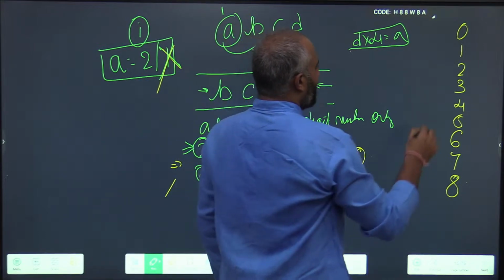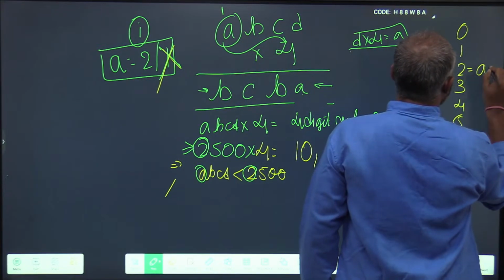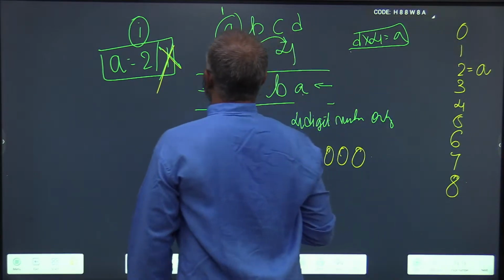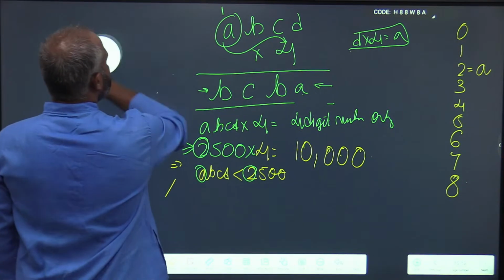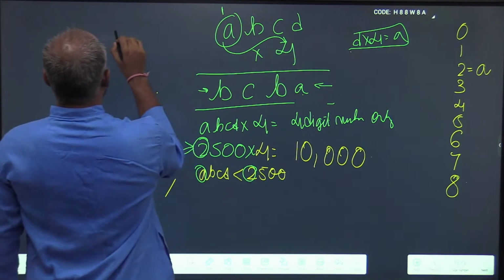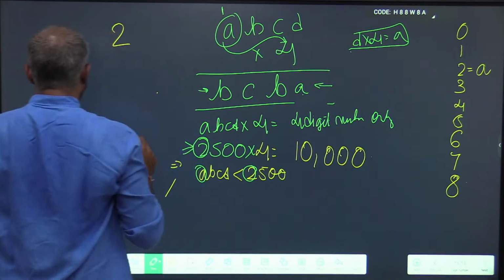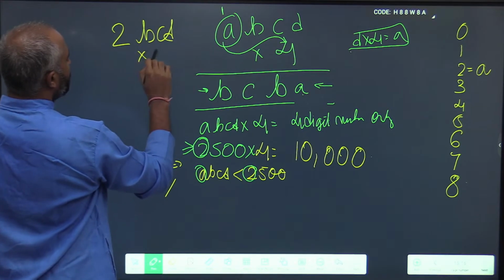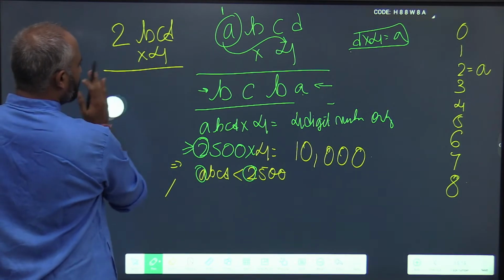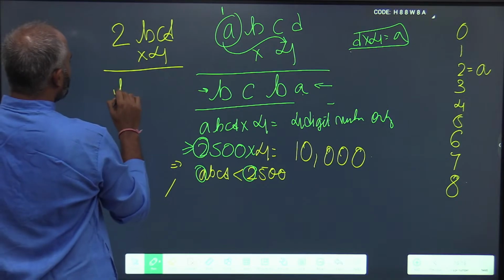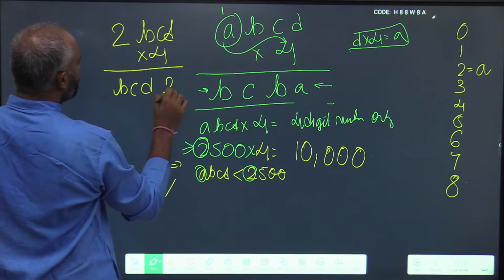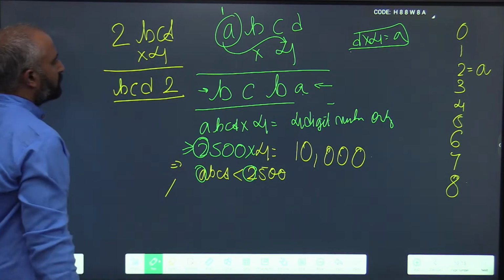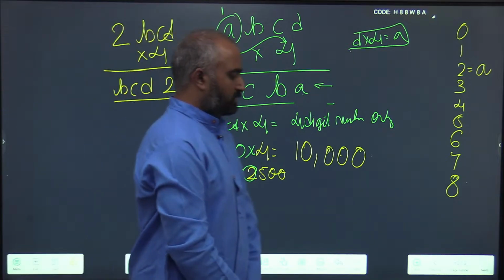So the value of A is 2. Now, substitute this. Our equation becomes 2BCD into 4 equals BCD2.